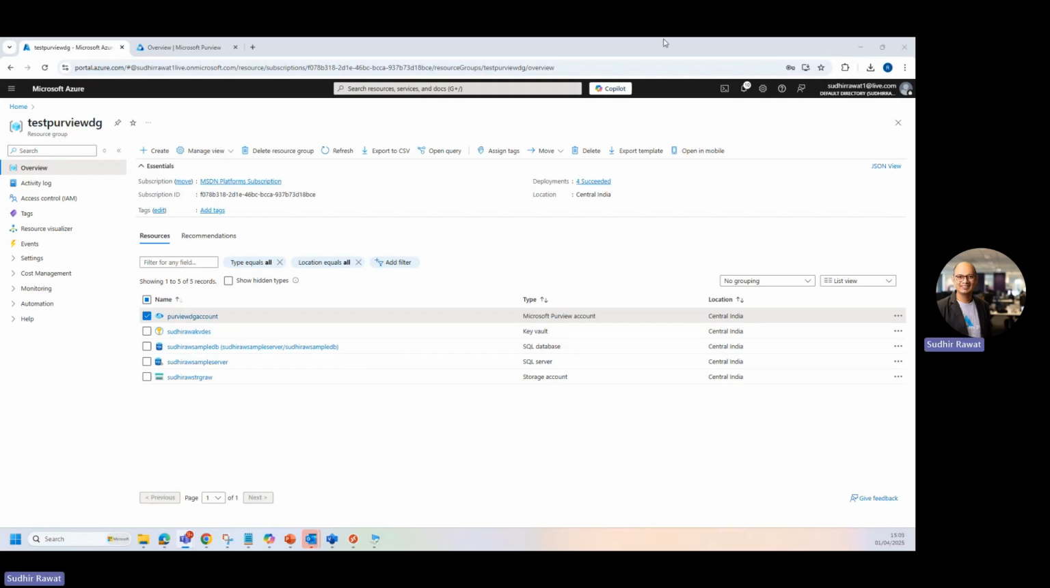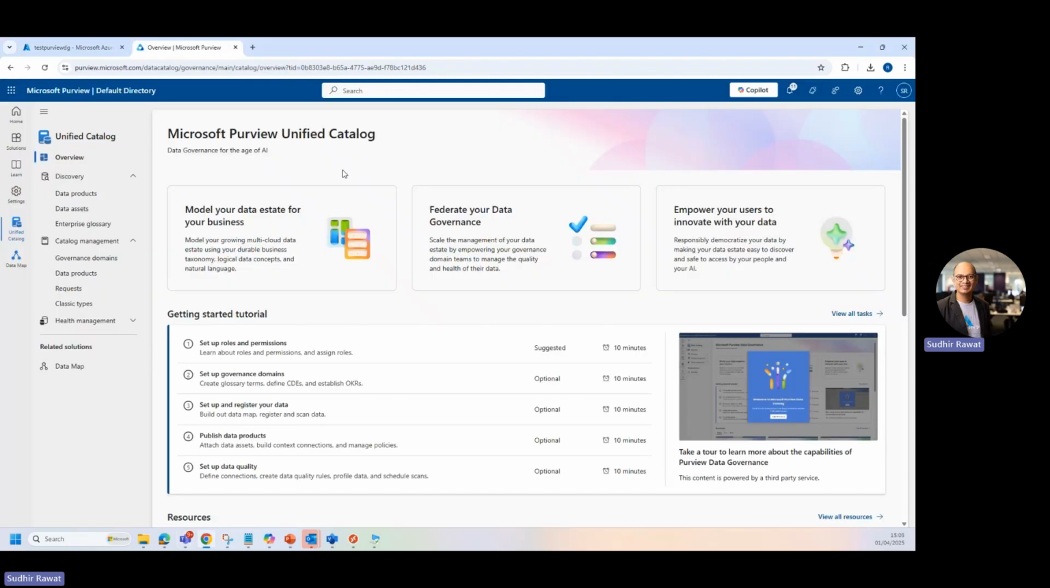Hello, everyone. In this demo, we're going to talk about how we can move Azure Purview Data Governance from one subscription to another.